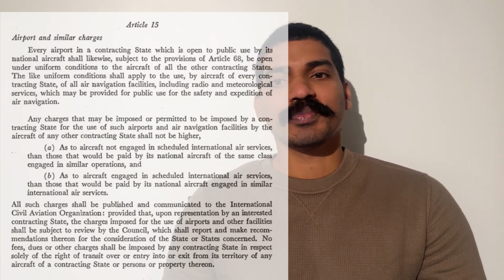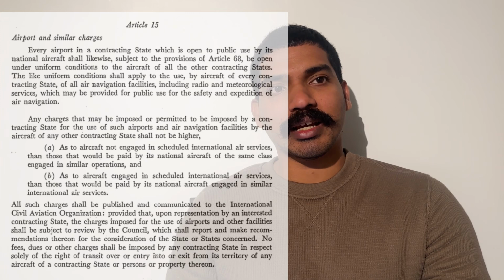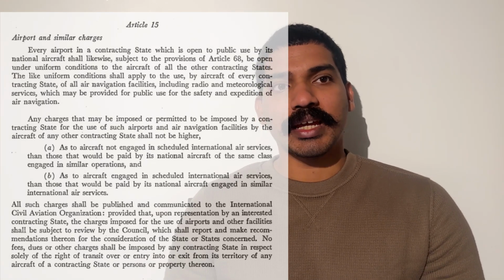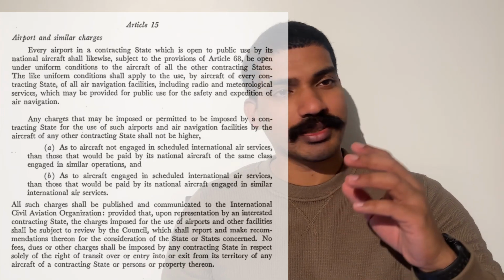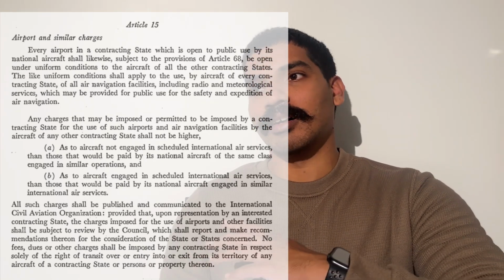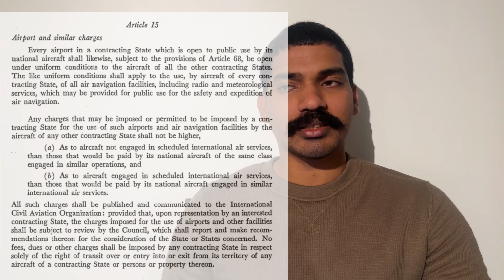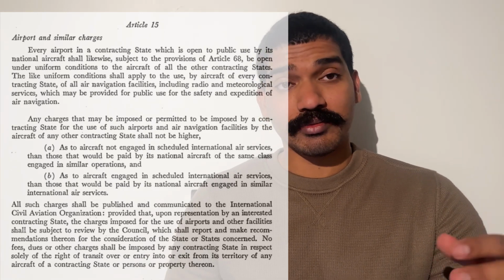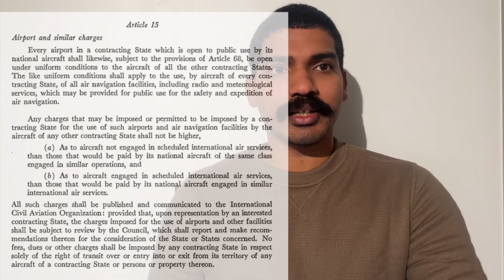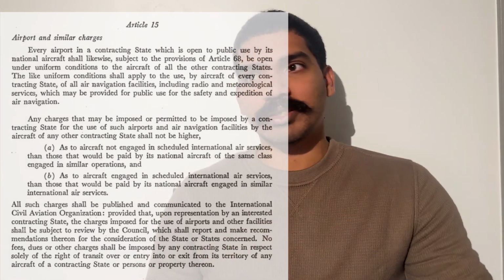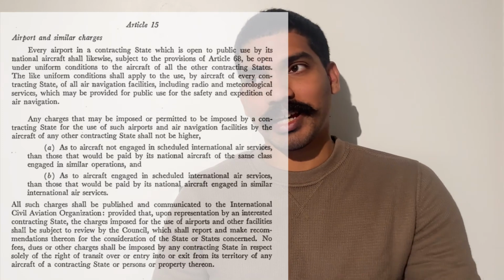For example, let's say American Airlines is coming to India. India is liable to provide all the air navigation services, let's say ATC, all the services at the airport which India is providing to its own airlines, like Indigo, Air India, Vistara, which is now Air India again.